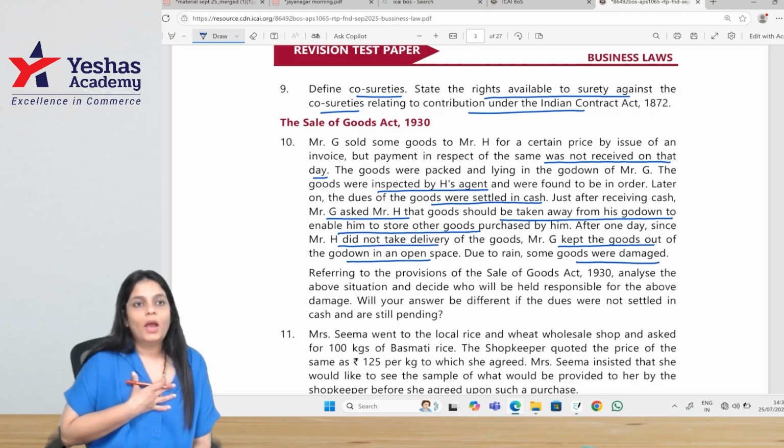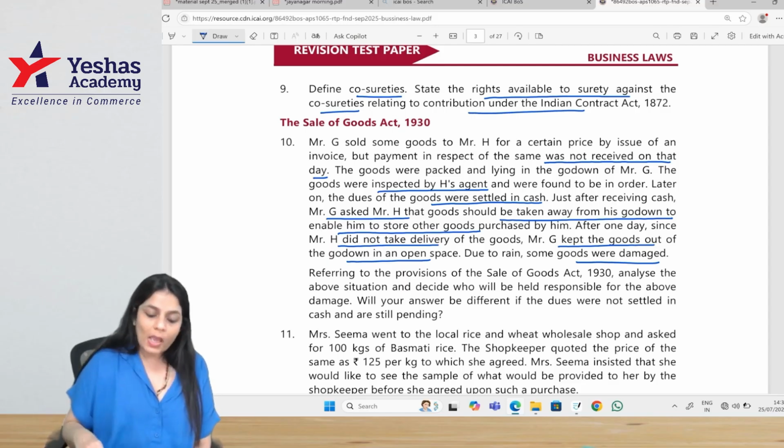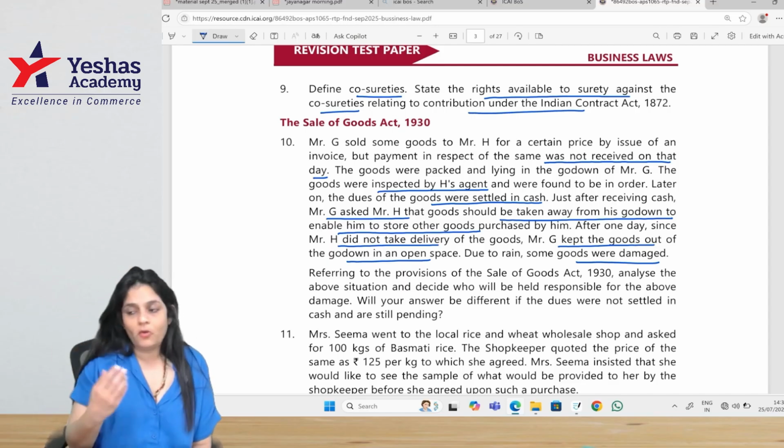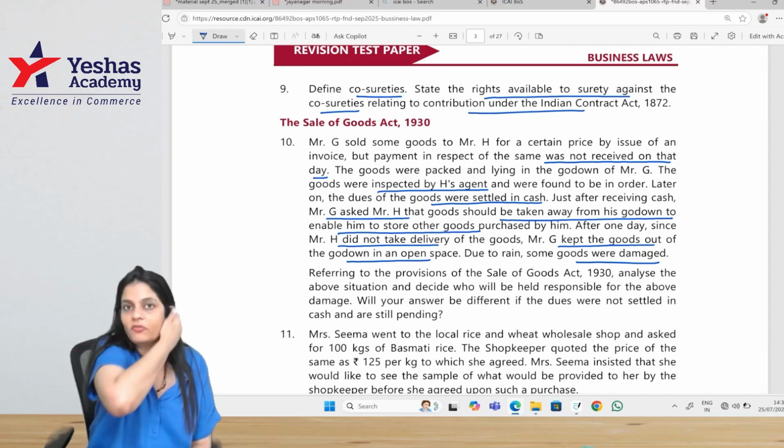See, as a bailee, I should take care of the goods. So whoever has the possession of the goods, he should take care of the goods. But here, G had already informed H that please take the delivery of your goods.